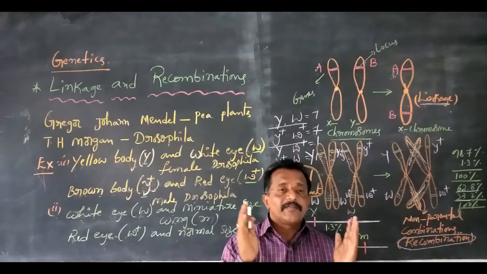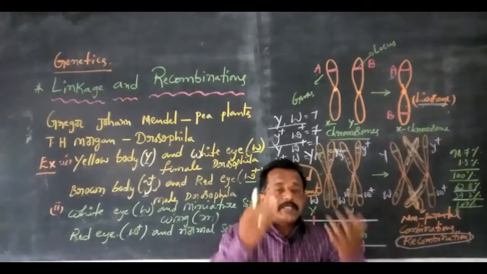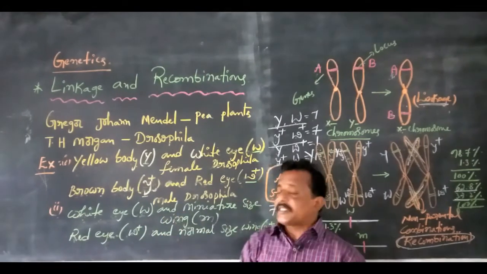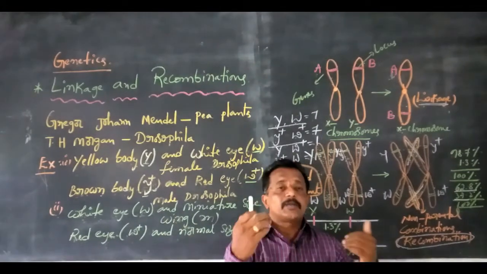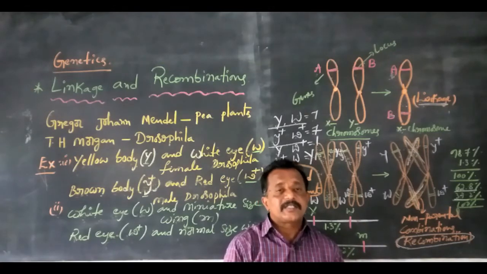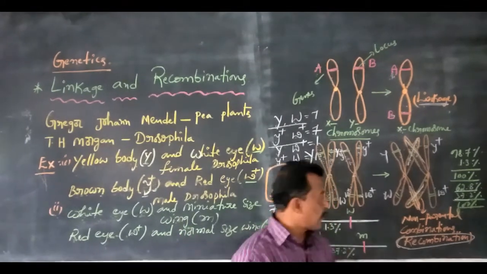In the first, the yellow body and white eye genes are closely together. In the second, the white eye and miniature wing genes are loosely arranged. This is the difference between cross A and cross B.